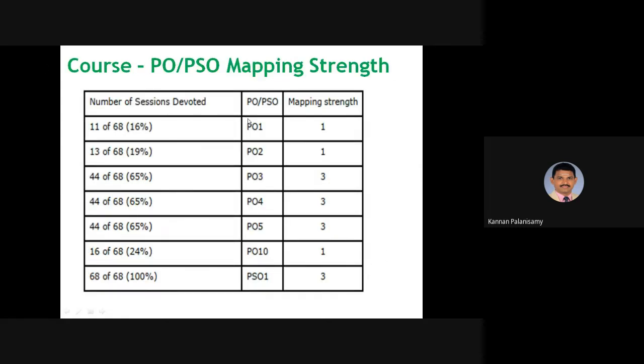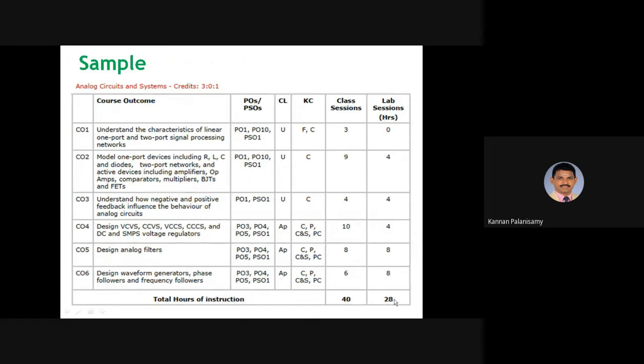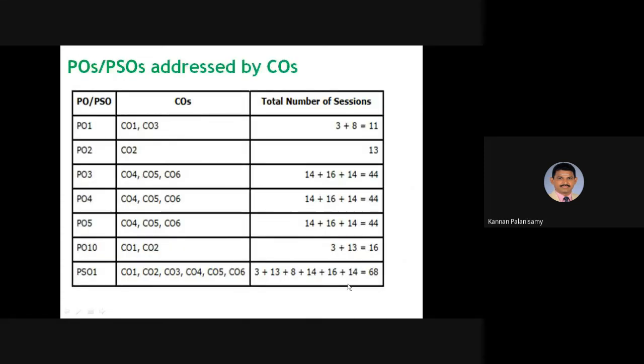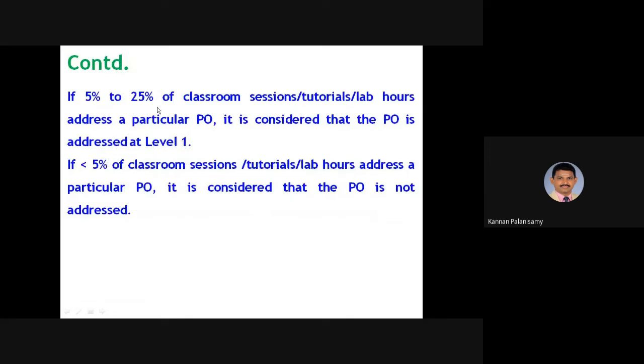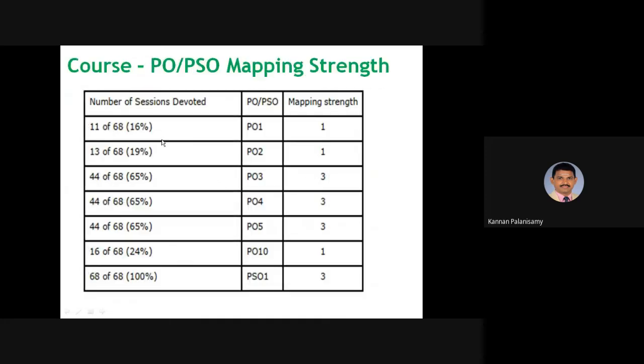Now number of sessions devoted, PO1, so 11 of 68. Total is 40 plus 28, 68 hours. So 11 of 68, that is 16%, right? If it is 16%, that is coming under this category 5 to 25. So it is under level 1. So mapping strength 1. And this is 19, then mapping strength 1. Similarly, we have to calculate for all the POs, and we have to find out the mapping strength. So what is the mapping strength of each PO and PSO, right?